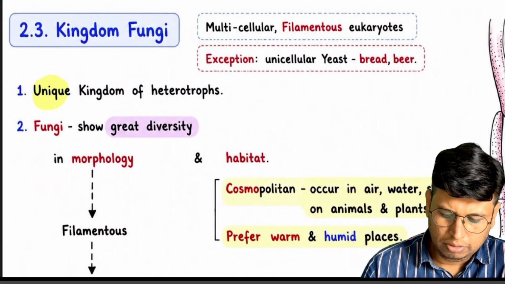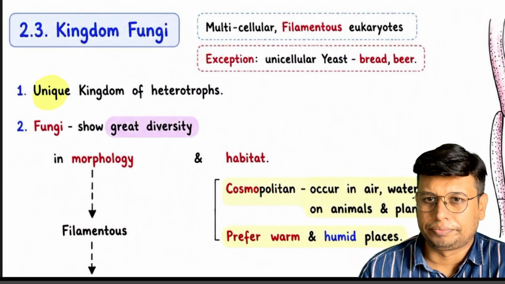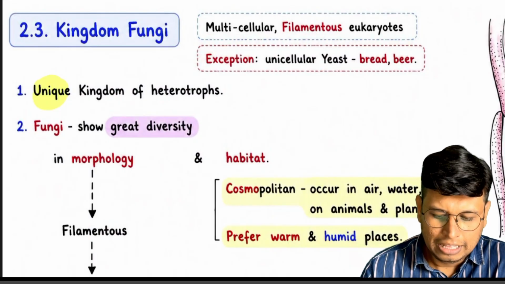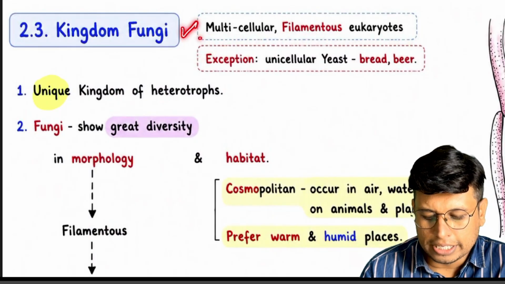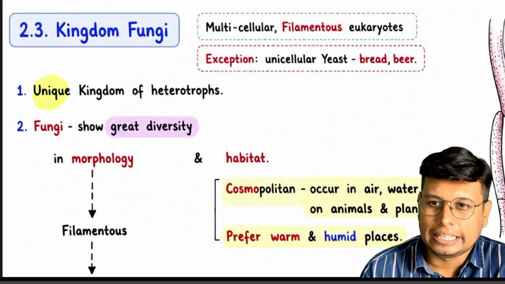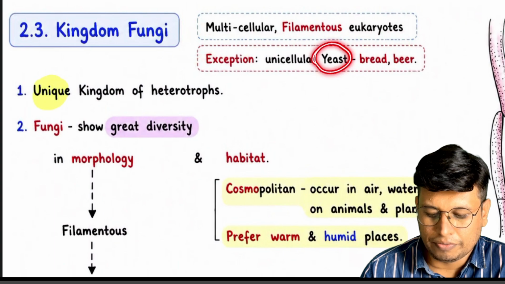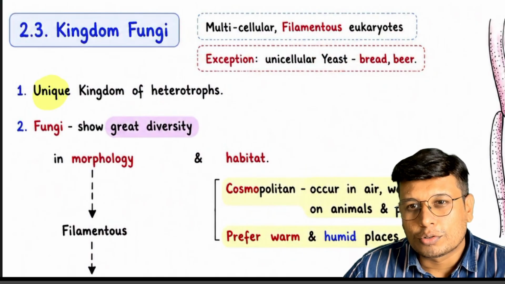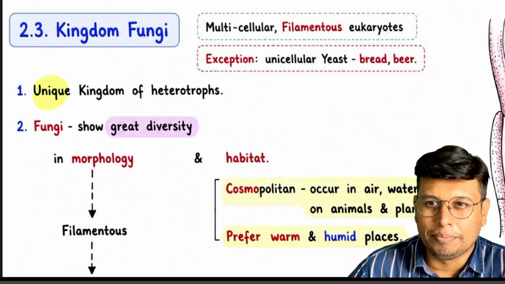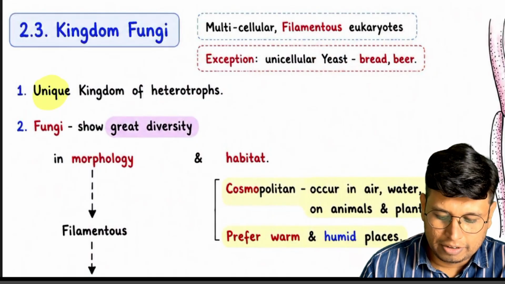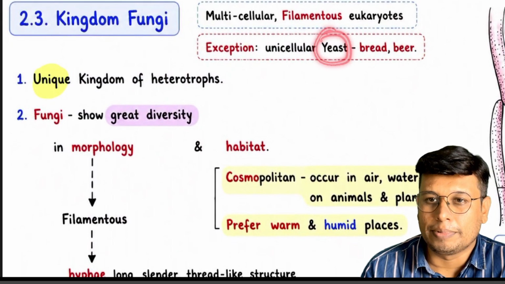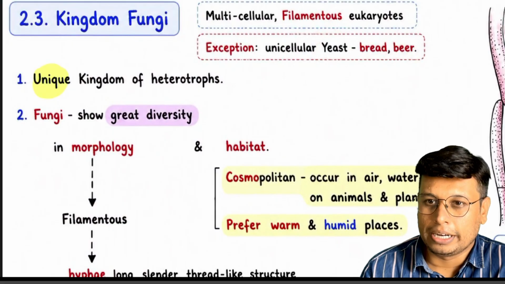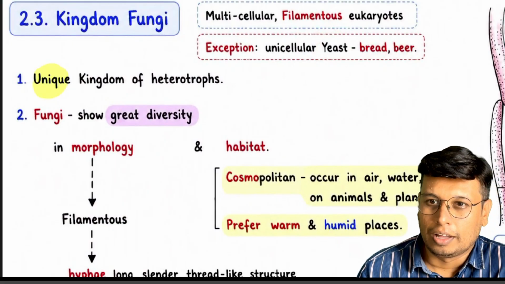Okay, so first exception we have here. Exceptions are important, because that's where the questions are created. When you say the rule is multicellular filamentous eukaryotes, there is an exception, yeast, which is unicellular and which is responsible for most of the fermentation, that is bread, beer and wine and all other kinds of things. So yeast has been very important to the dawn of civilization, from food to fermentation to alcohol.